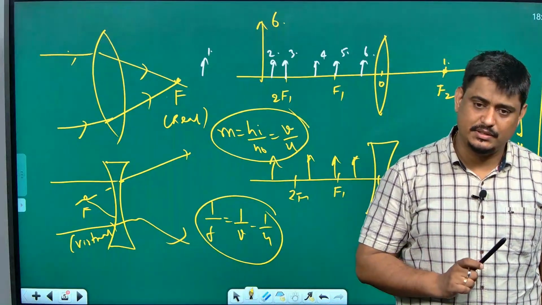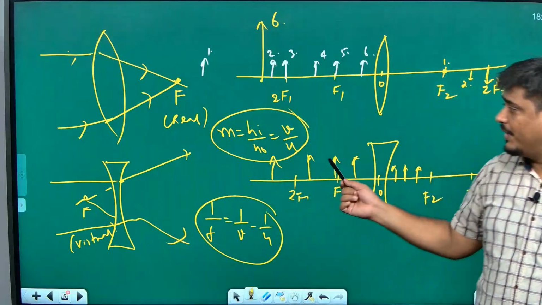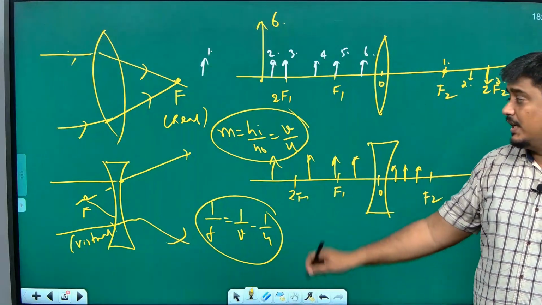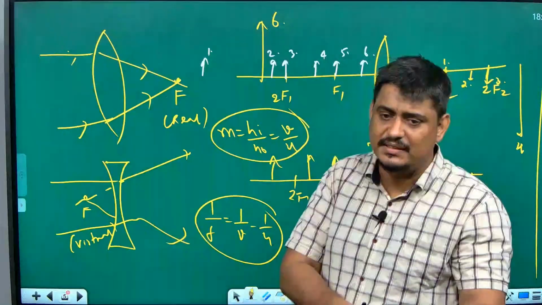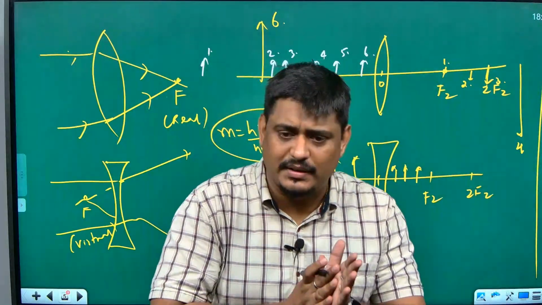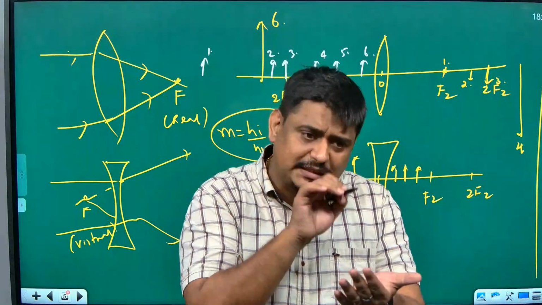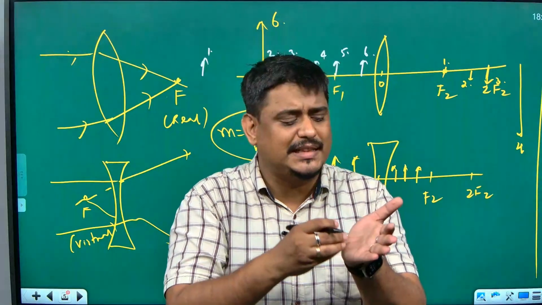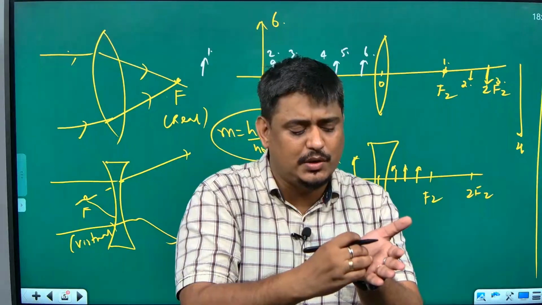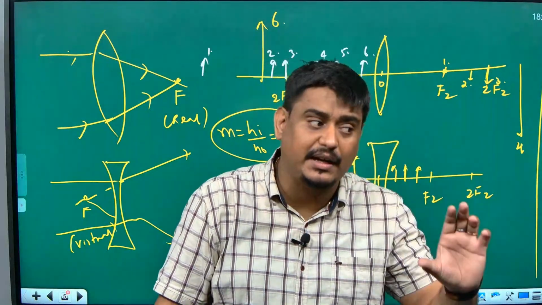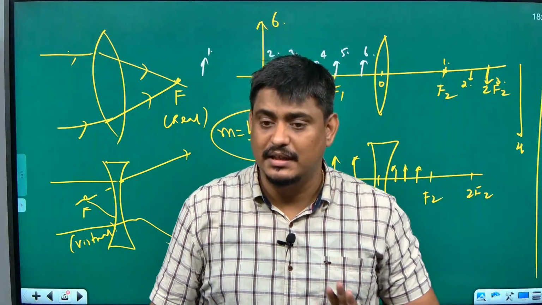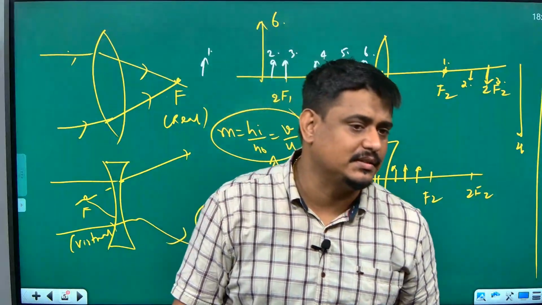Don't make that mistake. Next thing is, whenever you are taking sign convention, suppose the question says an object is kept 10 centimeter in front of the lens. They will not mention plus or minus. When you are writing the given data, at that time itself you mention plus or minus. Suppose the object is kept 10 centimeter in front of the lens, you will write u = -10 cm. Have the habit of writing the sign convention in the given data itself, and then substitute in the equation and get the answer.